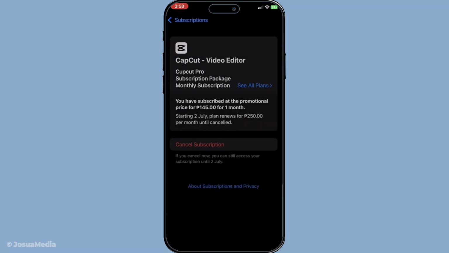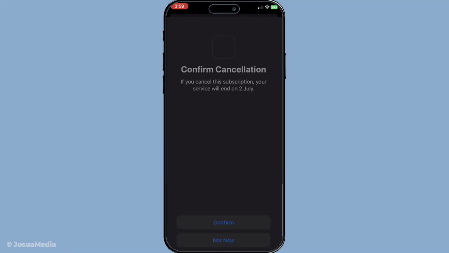Now this is where you execute the most critical part of our process today. Look closely for the option that says cancel subscription. You'll want to tap on that and a confirmation message should pop up. Go ahead and confirm your choice to cancel. Doing this will effectively ensure that your subscription will not renew once that 7-day trial period lapses. It's an easy way to dodge any potential upcoming charges associated with CapCut.